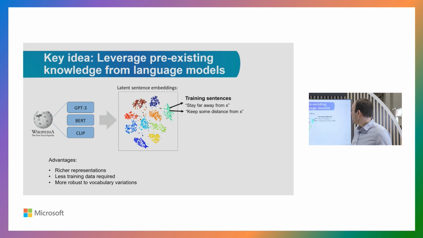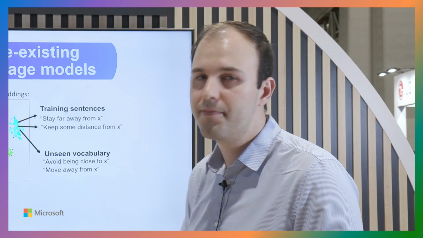So to give an example, even though in the training vocabulary we only saw sentences that, for example, just tell the robot to stay away from some particular object or keep some distance from X, we are also able to generalize to a lot of unseen vocabulary, such as avoid being close to X or move away from some particular object, even though we never saw the sentences during the training procedure. So this is a big advantage of using these pre-trained large language models, because they offer us rich representations, and we are able to deal with a lot of the vocabulary variation.